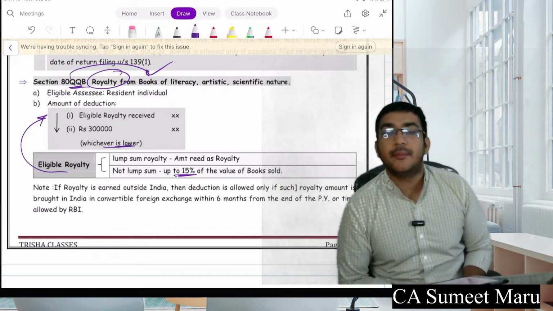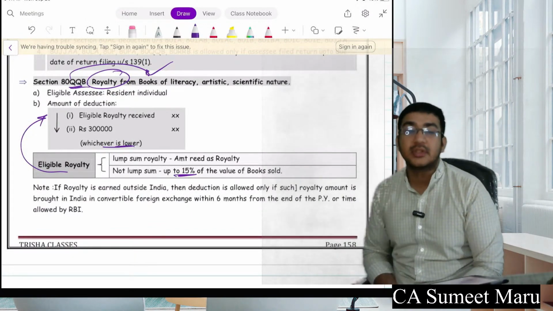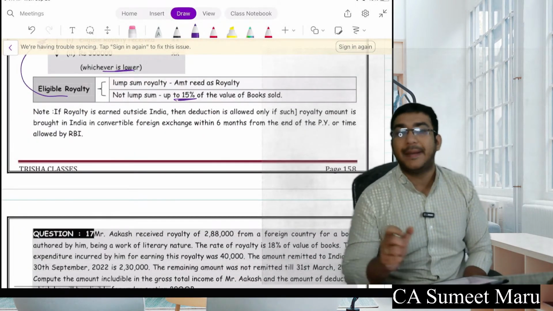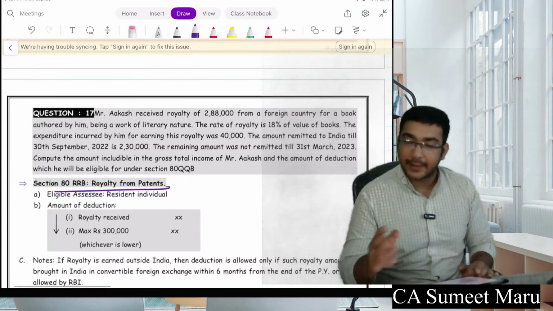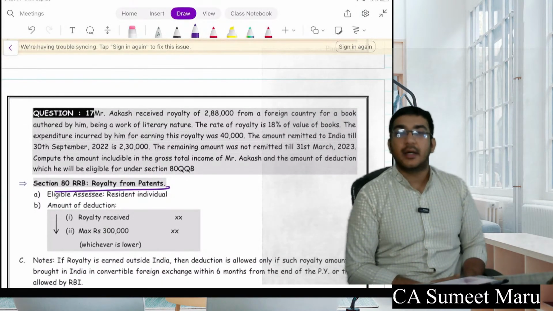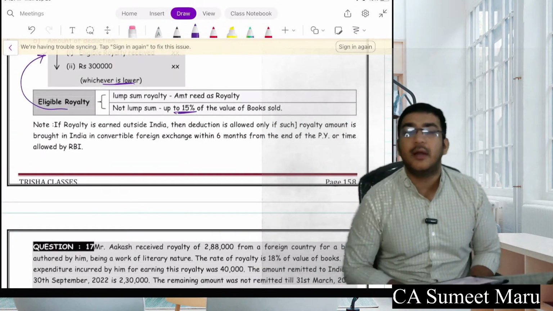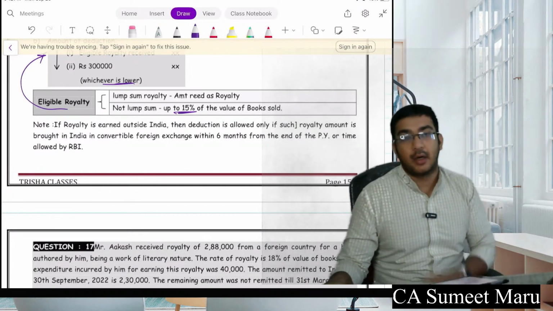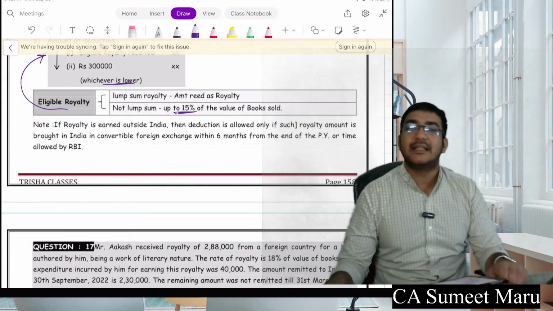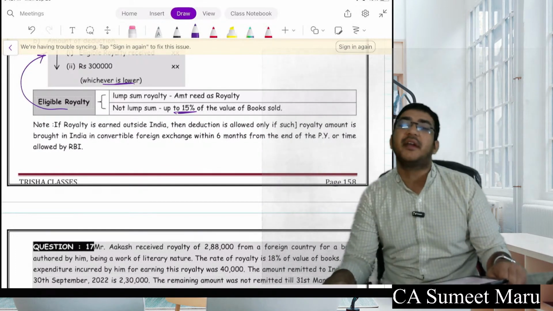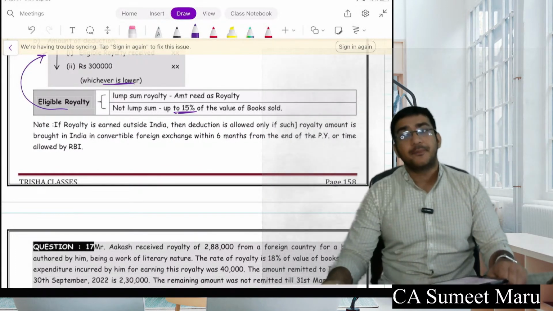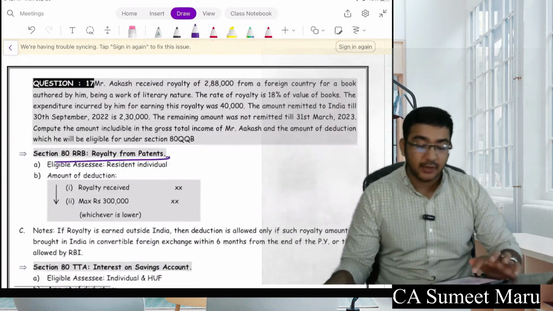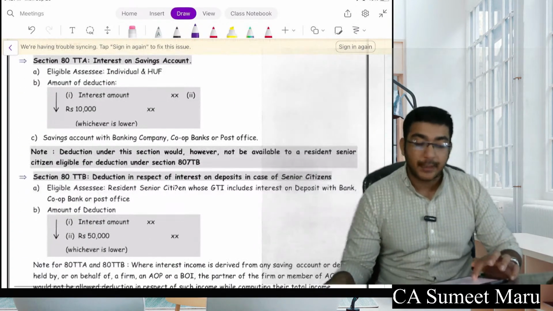So 80QQB, you are getting your royalty on books, and QQC, you are getting royalty on RRB, royalty on your patents. So in this case, the deduction would be the royalty amount or 3 lakh, whichever is lower. If royalty is received percentage-wise, then 15% of the royalty or 3 lakh, whichever is lower, will be your deduction available. And similarly for patent, the patent amount received or 3 lakh, whichever is lower, will be a flat deduction available for you. Also please remember that in this case, if you are earning something from a foreign country, please convert it into Indian currency within 6 months or period allowed by RBI.